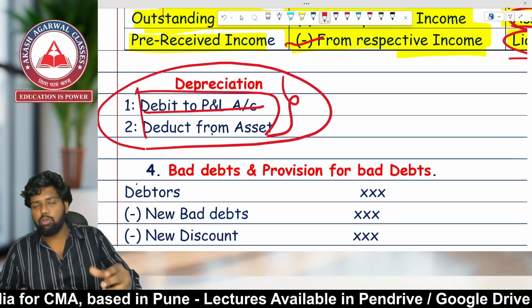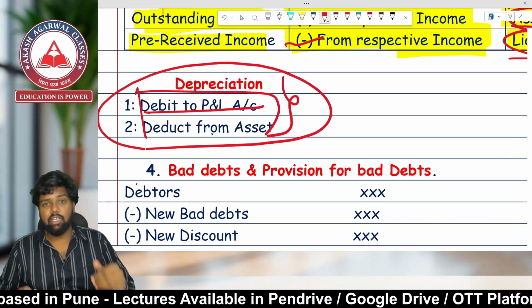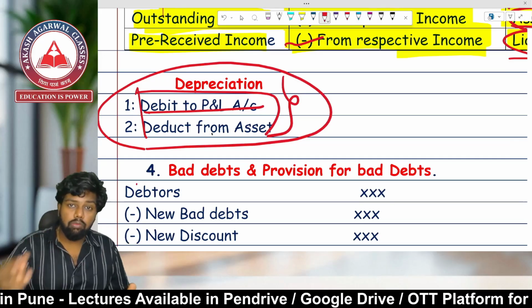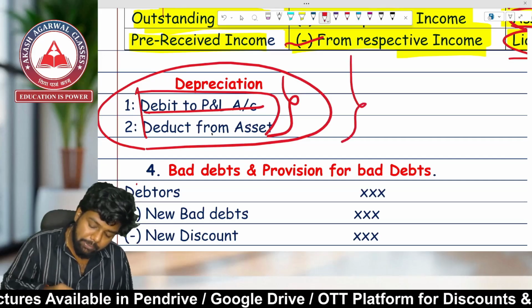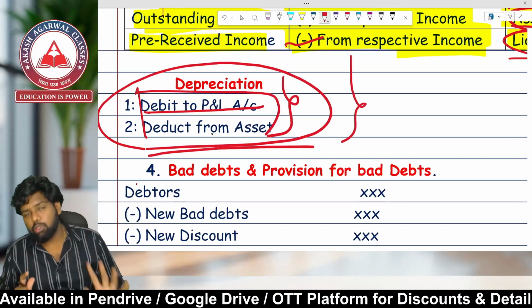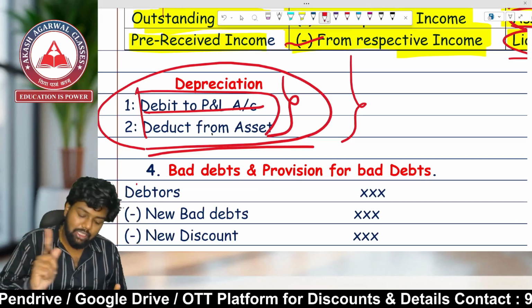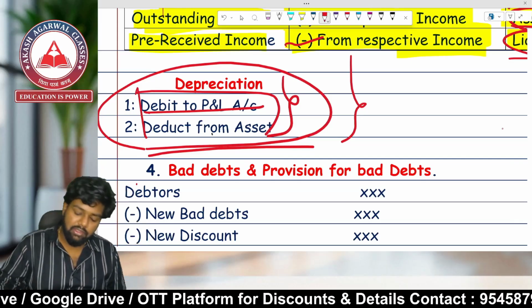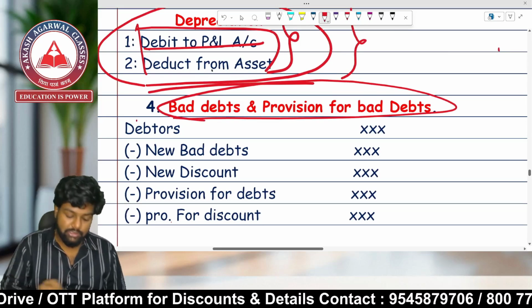I will be telling you what adjustments we can make if there are additions, if there are no additions, if the book value has been changed, everything we will be discussing. So for depreciation, for now you have to remember 2 cases. Deduct from the value of the asset. Second, debit to which account? P&L. Now, bad debts and provision for bad debts.